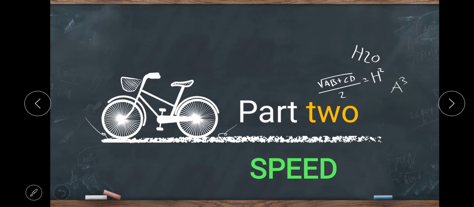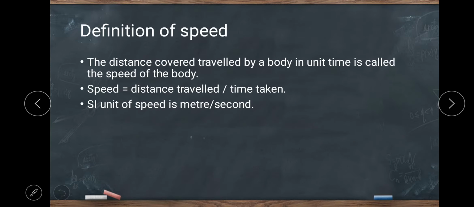Now the second part is speed. Before coming to the definition of speed, in class 6 you have all learned that a body is said to be at rest when it does not change its position with respect to its surrounding, while a body is said to be in motion when it changes position with respect to its surrounding. We call a body at rest when it is not changing its position with respect to its surrounding, and in motion when it changes its position with respect to its surrounding.